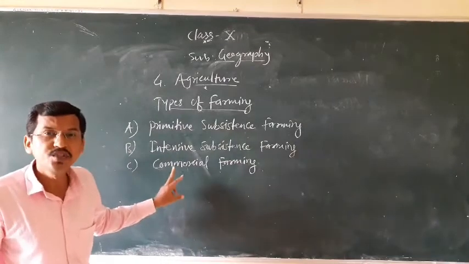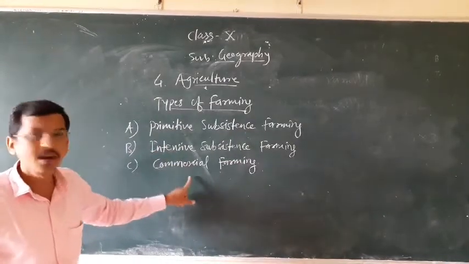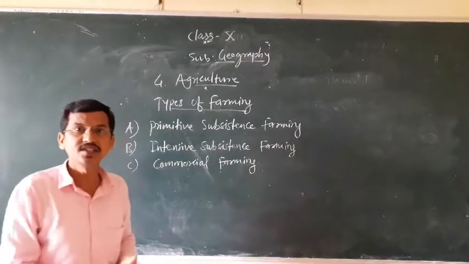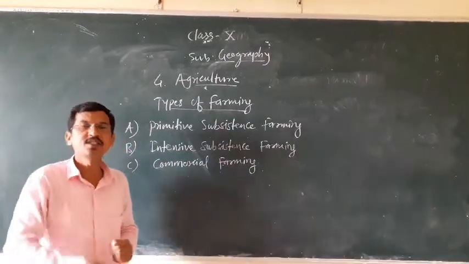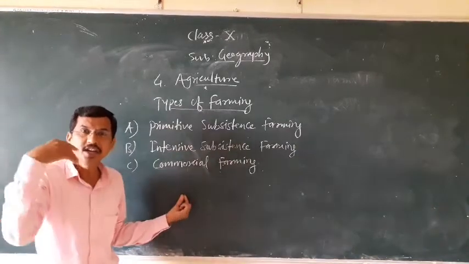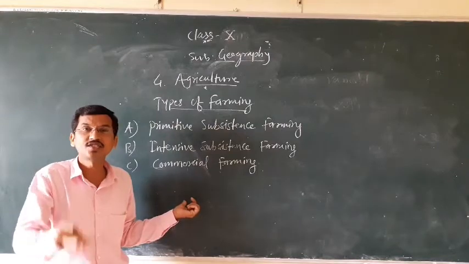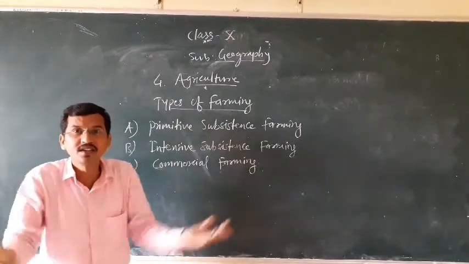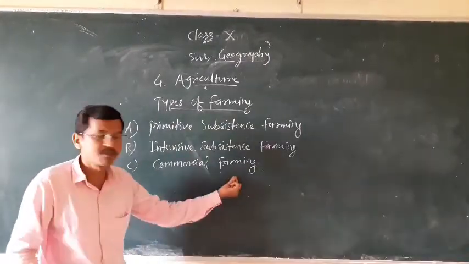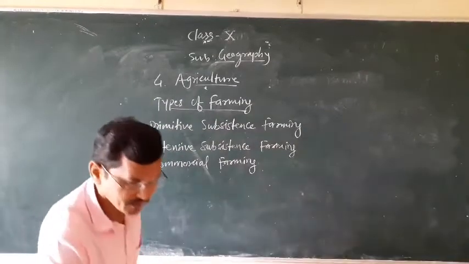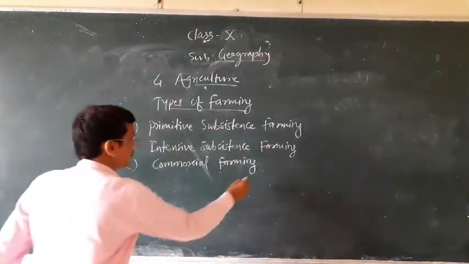Here green revolution factors are completely applied, such as HYV seeds, high yielding variety seeds, and chemical fertilizers and pesticides are used. Then irrigation facilities and modern methods of farming such as tractors, thresher machines and other cultivators are also used in commercial farming. Plantation is a type of commercial farming.